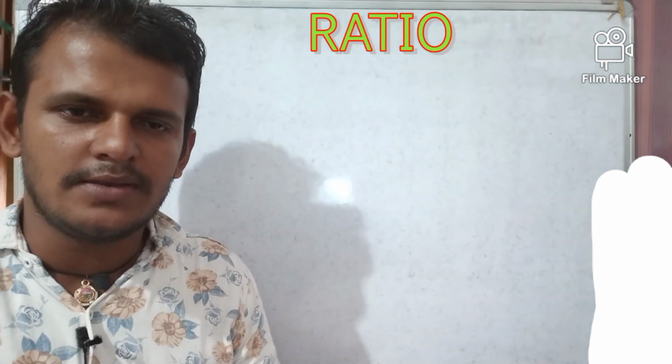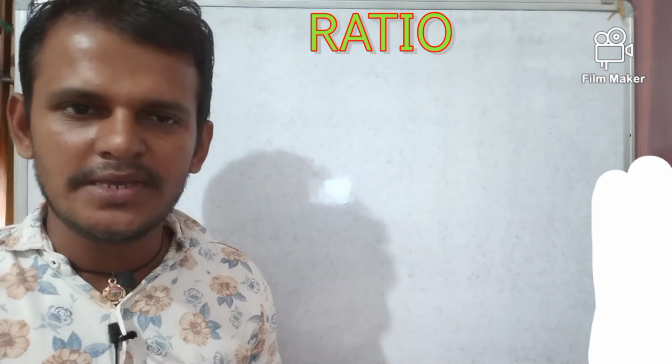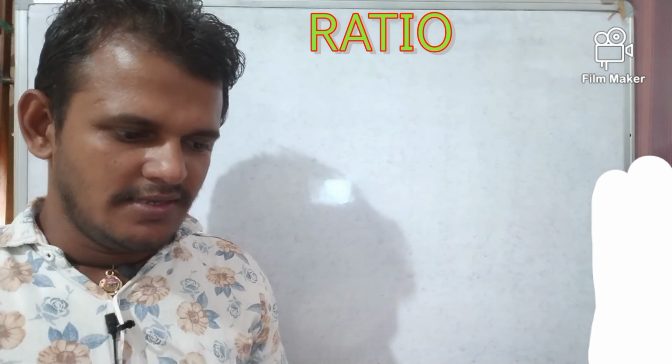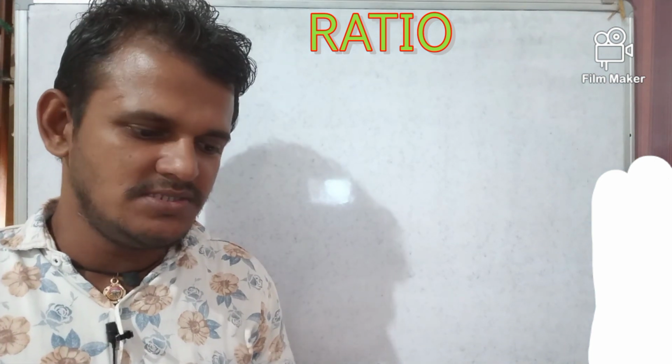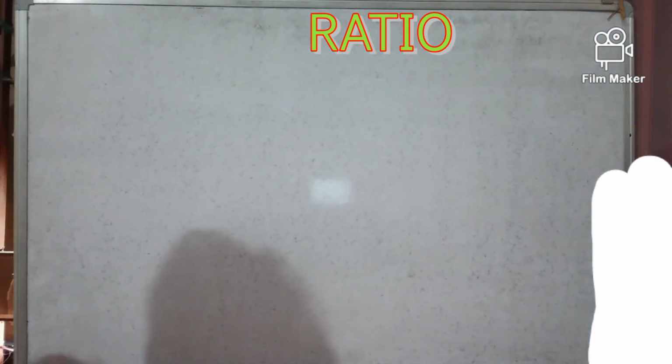Question number 4. The fourth proportion to 5, 8, 15 is? So what will be the fourth proportion? This looks like the previous question. A, B, C. Our target is to find D, and keep D equal to X. 5, 8, 15. Now see.